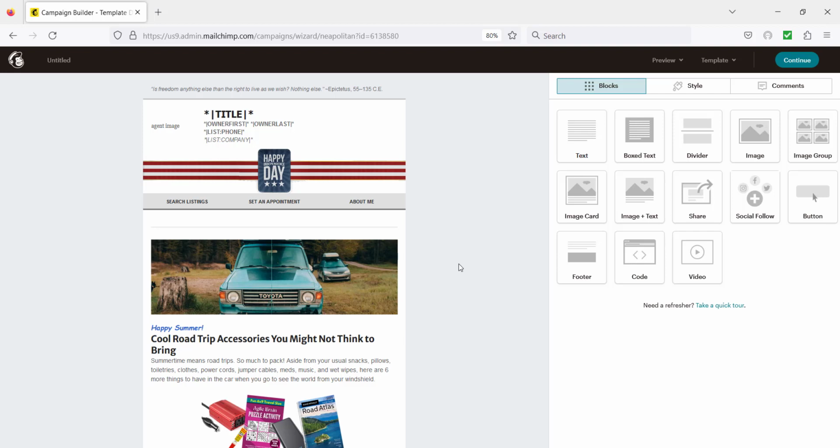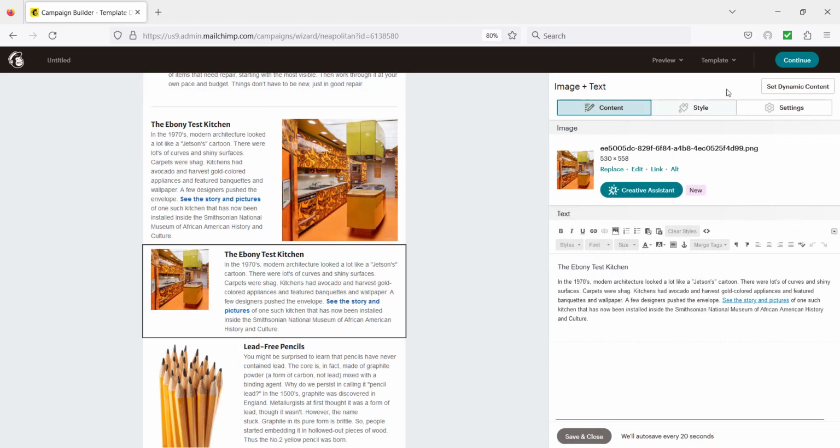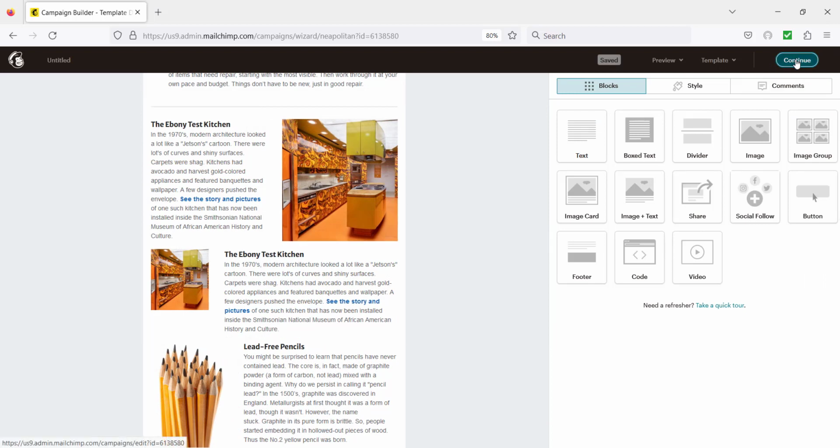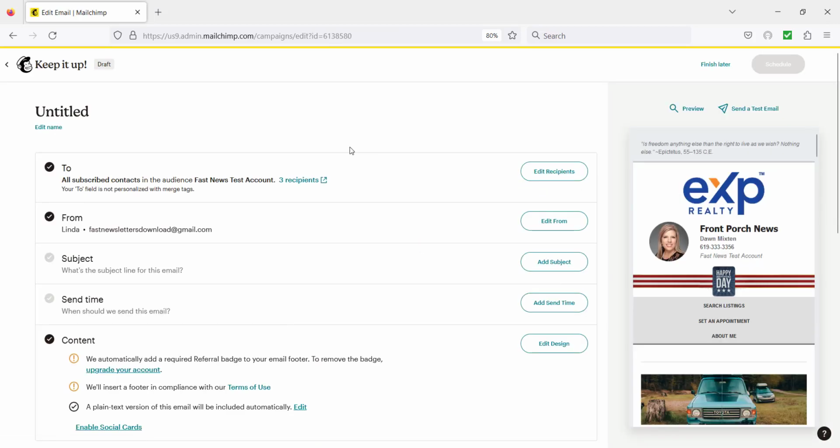You'll also notice that there are some merge tags throughout the newsletter, such as this up at the top where it says Title, Owner First, Owner Last. That will pull in the personal information that you gave us when you signed up and you filled out that long form. When you're finished making your changes, you're going to click on Continue, and now you'll come to the screen where you're preparing to send this to your customers.